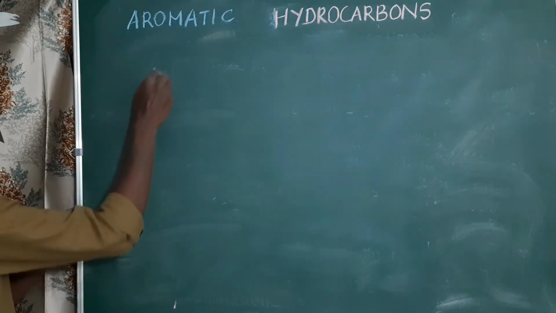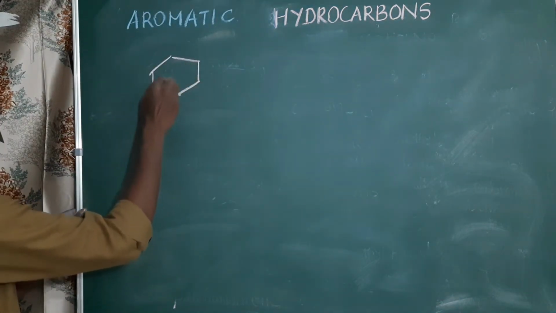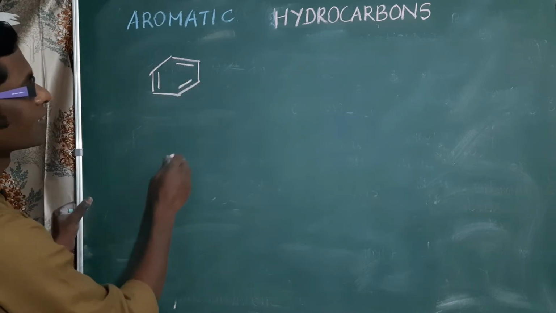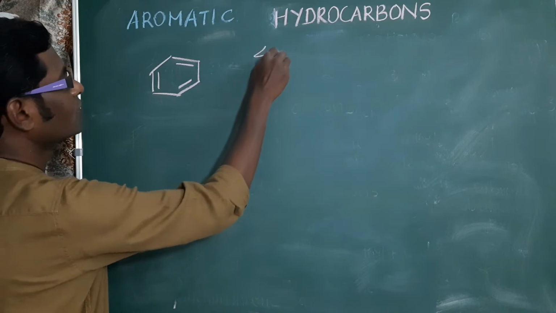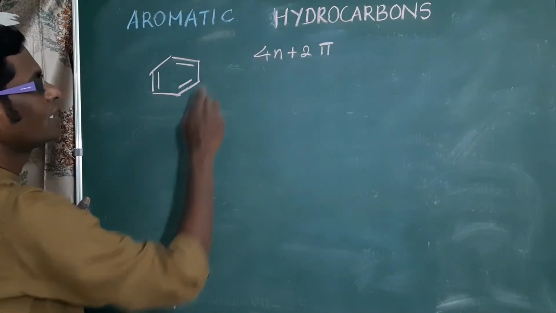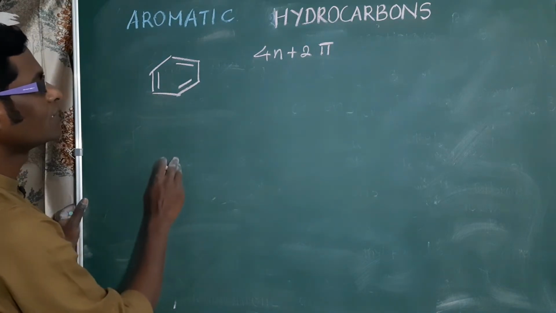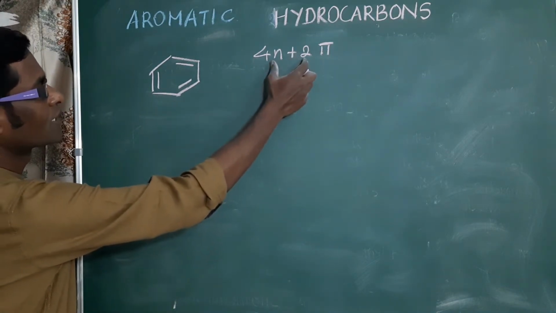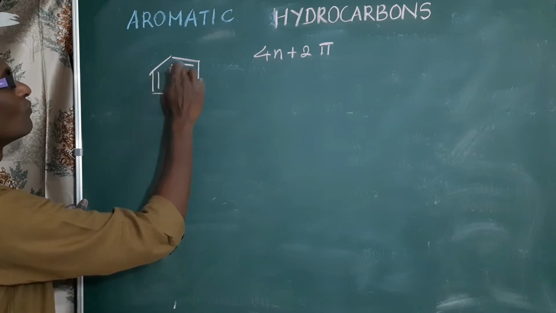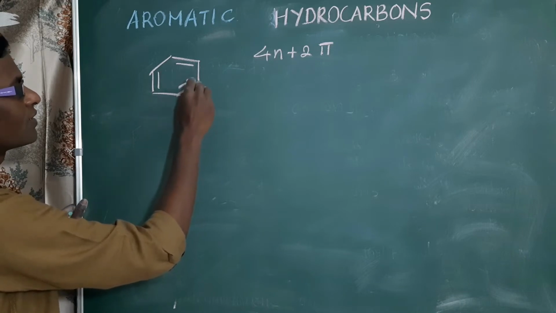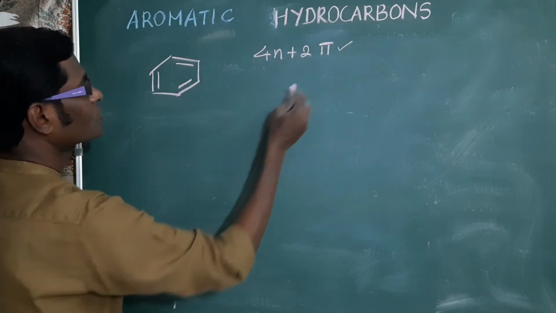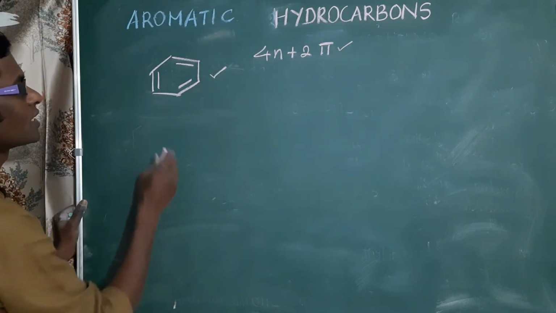Example, benzene. It contains 3 delocalized pi bonds. First, we should check 4n plus 2 pi electrons. N means number of rings. Only one ring is there, so it should contain 6 electrons. Each pi bond is considered as 2 electrons. 2, 4, 6. So it's a planar structure, delocalized pi electrons, and it obeys 4n plus 2 pi electron rule. This compound is called aromatic.